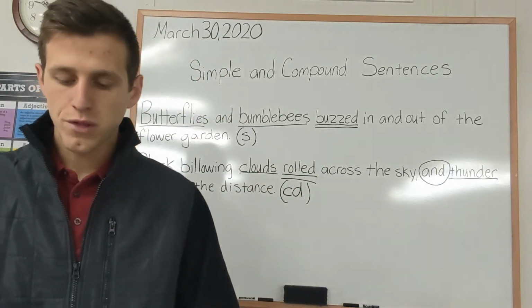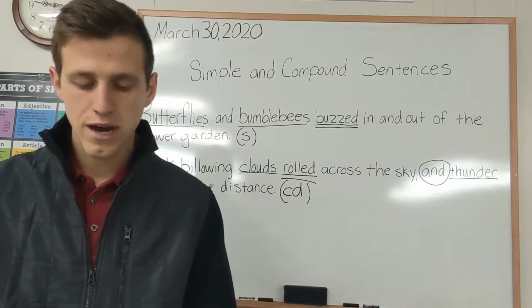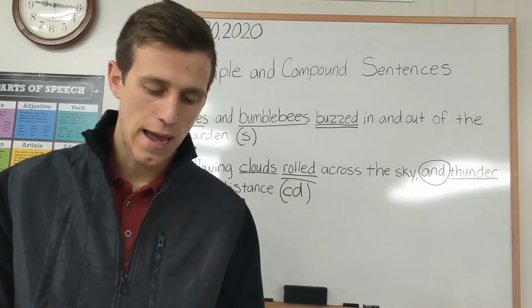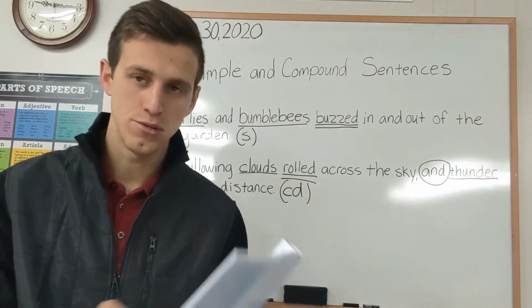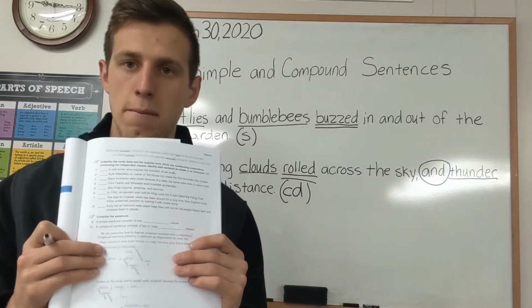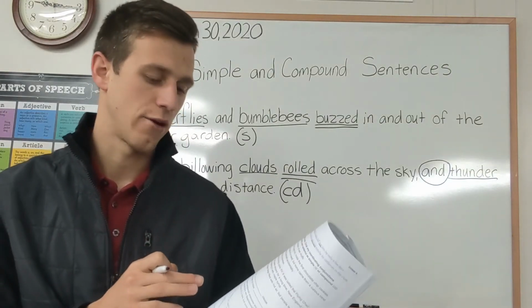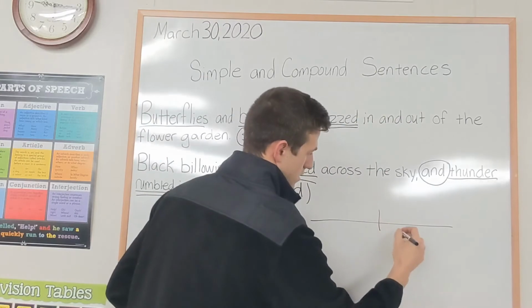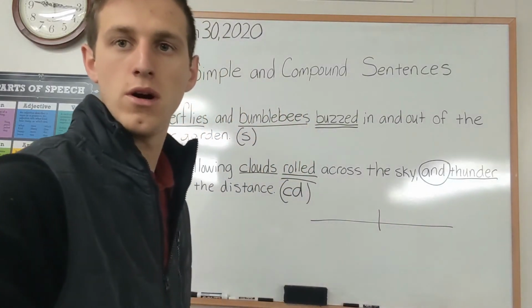So that's what you're doing in numbers 1 through 8. And then also you guys are doing some diagramming. Just read over that part and you guys remember how to diagram your compound sentences. Actually, I'm just gonna go ahead and pause this.